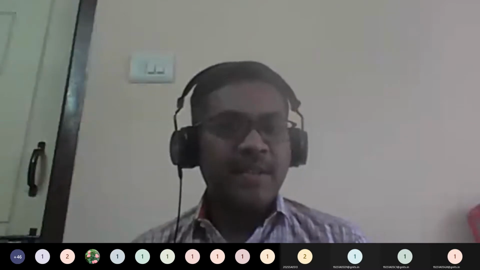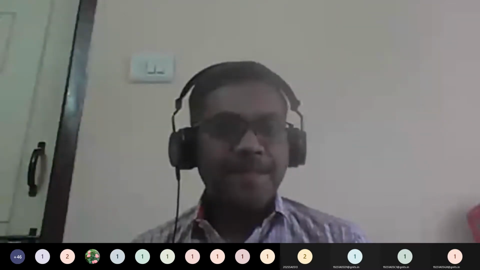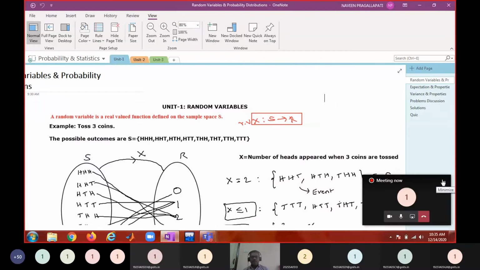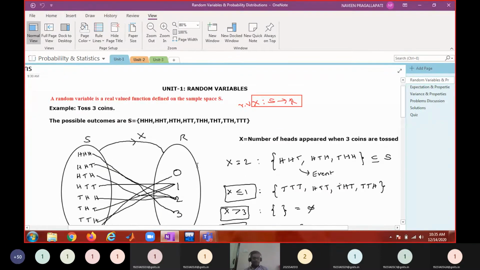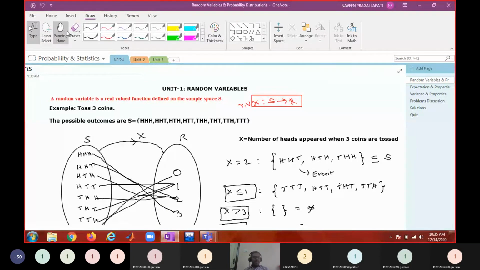Right, I'm sharing my computer screen. So are you able to see the screen now? Yes, sir. Fine. Okay, so this is our actual unit.